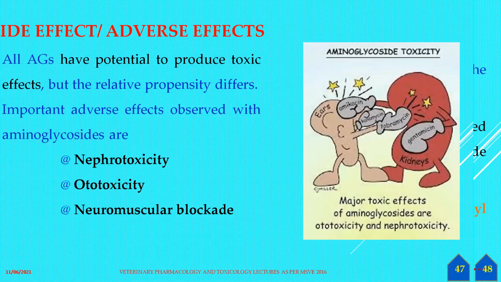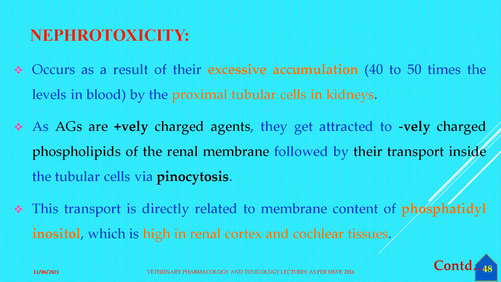Whereas nephrotoxicity, it is dealt with in some detail. It occurs as a result of their progressive accumulation, which is also 40 to 50 times the level in the blood, by the proximal tubular cells present in the kidney. The aminoglycosides are positively charged agents. As you have seen, these are positively charged agents and they get attracted to negatively charged polypeptides of the renal membrane.